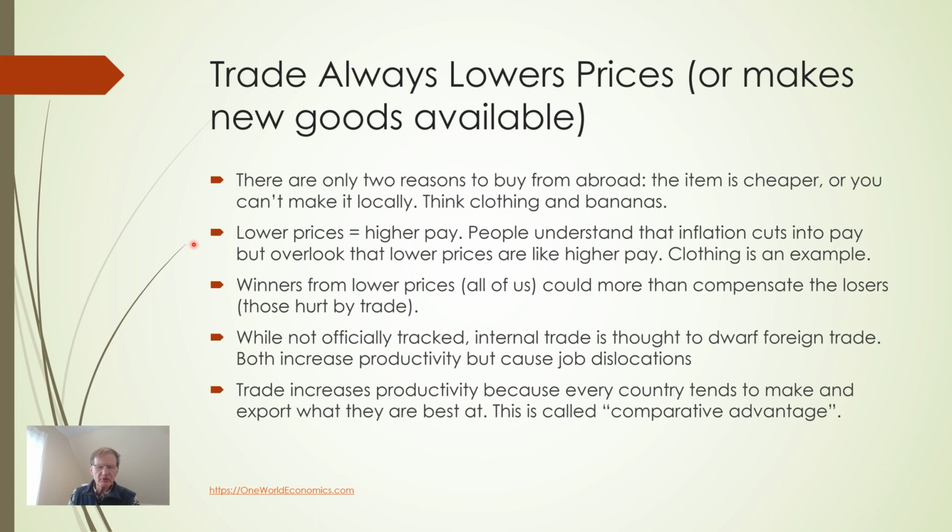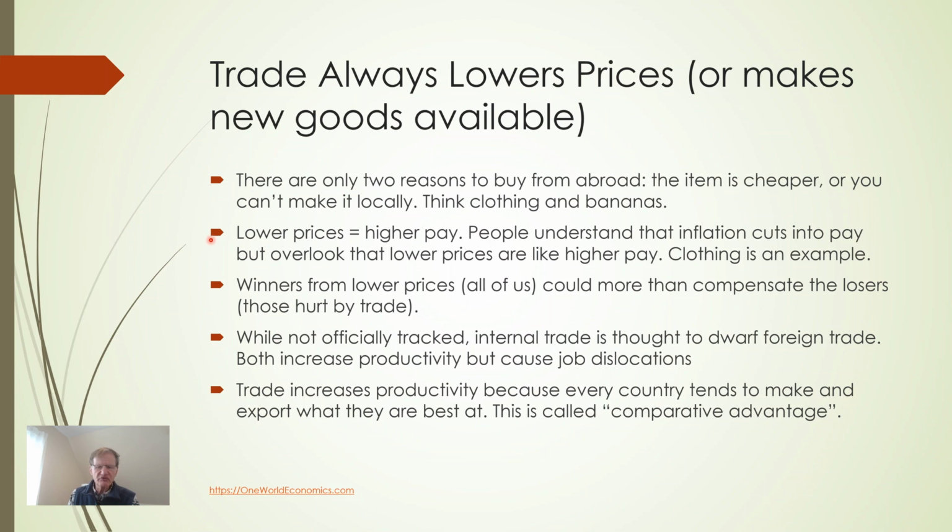Clothing is an example. Imports of clothing from low-wage countries decimated US clothing manufacturing in the late 1990s. But in 1960, the average American household spent over 10% per year on clothing. By 2013, the average household was spending 3.5%, despite buying far more clothes. That represents a savings of over $2,200 per year per household.